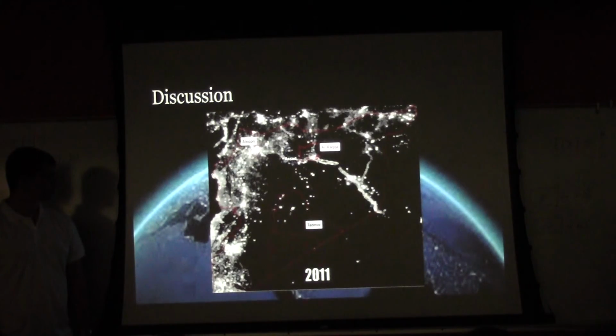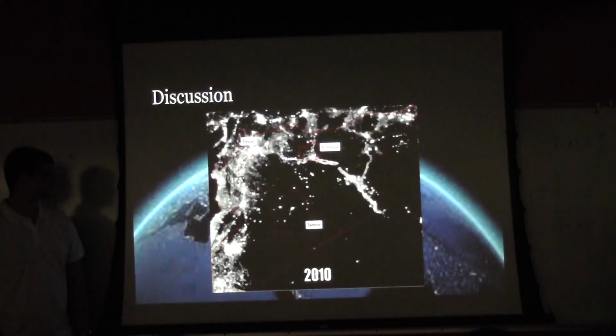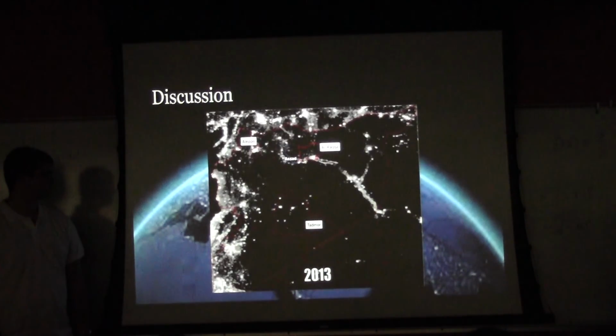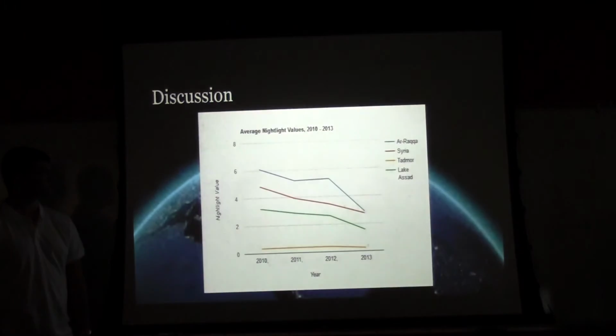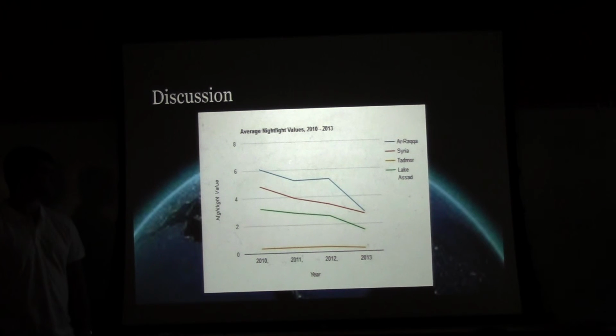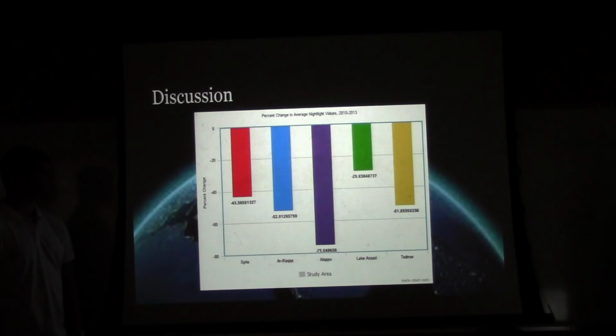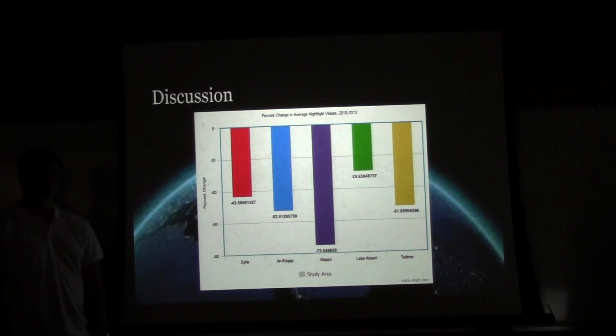Here's just a little movement so you can see the decrease in nightlights from 2010 to 2013. And then here's a graph of the loss in nightlight values. You can see that all of our study areas experienced a significant decrease. The y-axis is the 0 through 63 scale. So yes, all of them experienced a large decrease, and here's the percent decrease. It's very significant. Aleppo had a 75% decrease in their nightlights from 2010 to 2013.